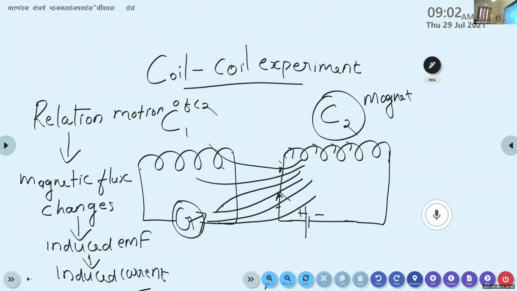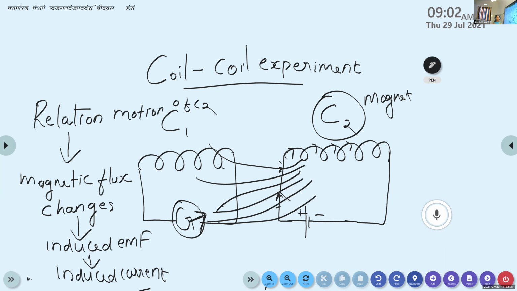That change in magnetic flux produces an EMF inside the coil C1, known as induced EMF. This induced EMF is responsible for the generation of the induced current. As a result, the galvanometer shows a deflection towards the right side.